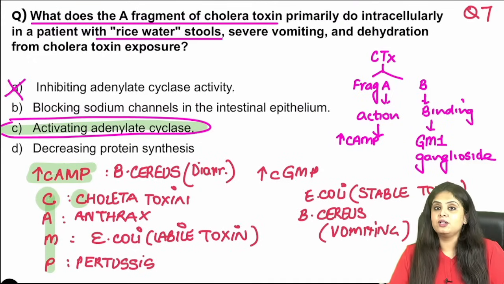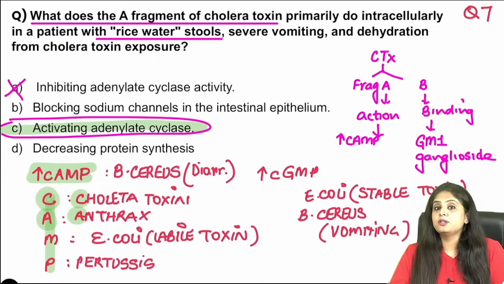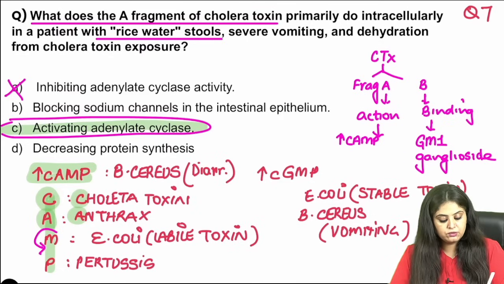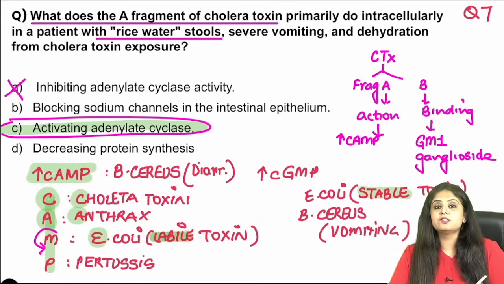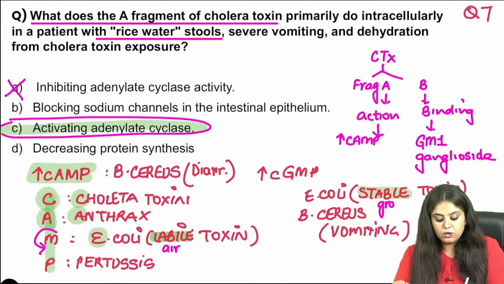C for what? Cholera toxin, like over here Vibrio cholera. A for anthrax, a very important category, a bioterrorism agent. The M we had changed into E, so that is E. coli. Which toxin of E. coli? There are two toxins, one is labile toxin, one is stable toxin. We always study a labile person will talk in the air and a stable person will always be grounded.